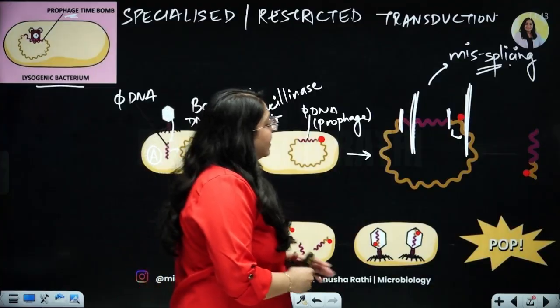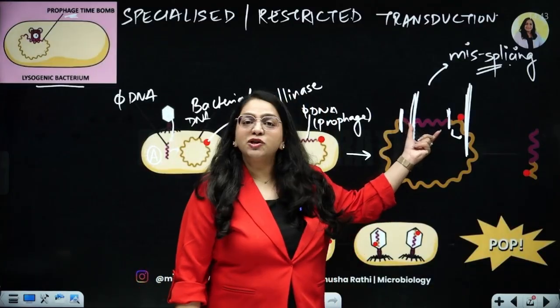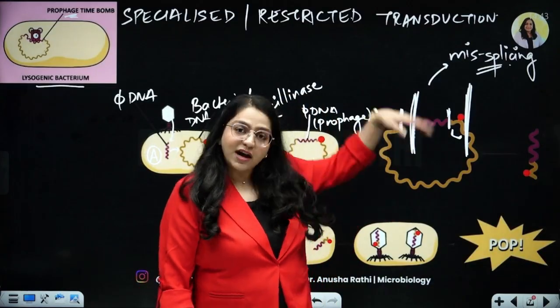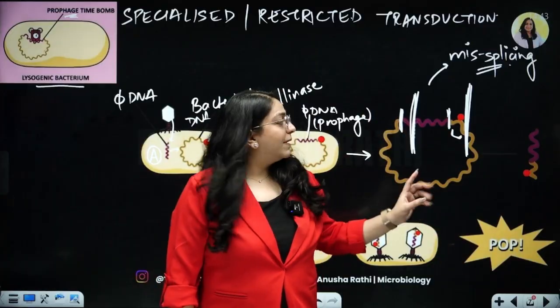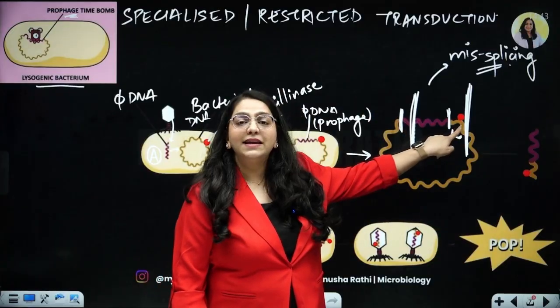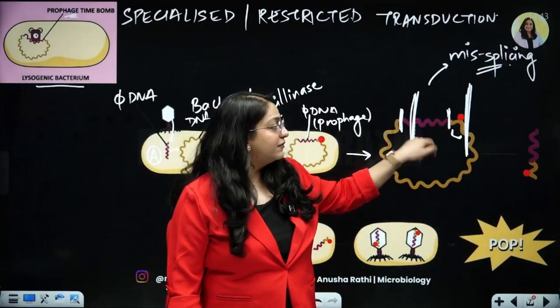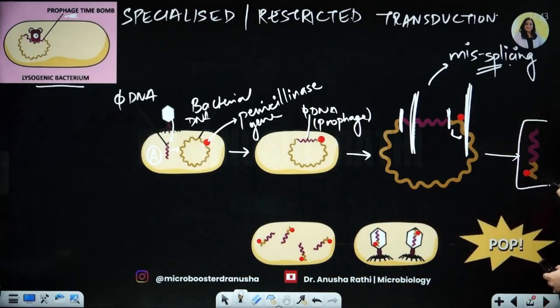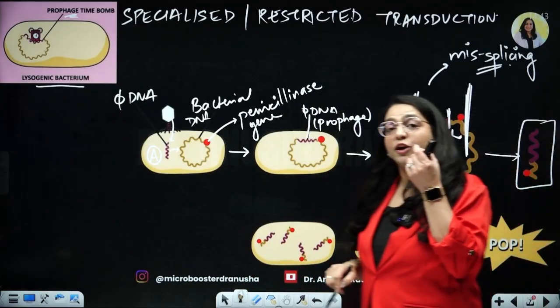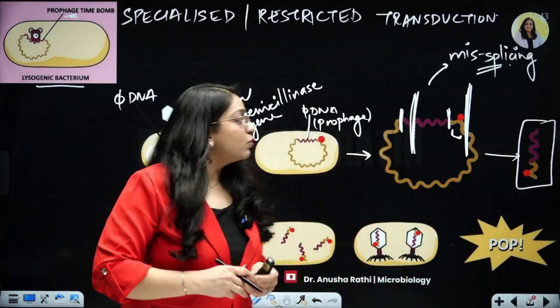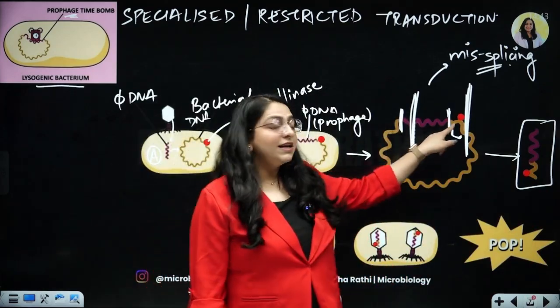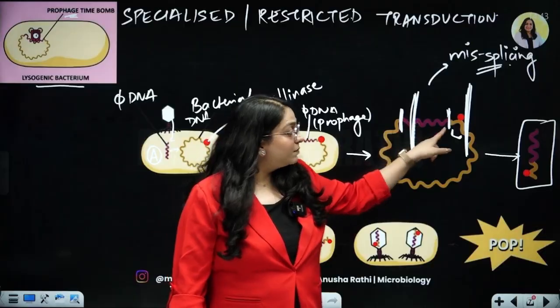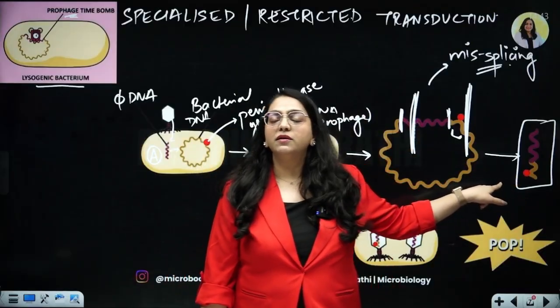So ultimately what has happened? The pink should have separated from the yellow and the phage should have separated from the bacterial. But now a little bit of the bacterial, the yellow, has been taken up by the phage. So ultimately the end product which is forming is the phage DNA along with a little bit of bacterial DNA. And can you notice that the little bit of bacterial DNA was picked up from the site where the penicillin gene product was there.